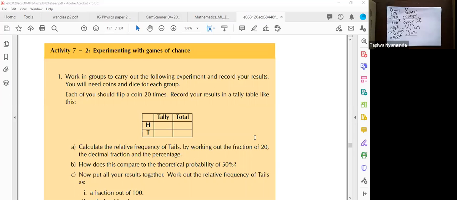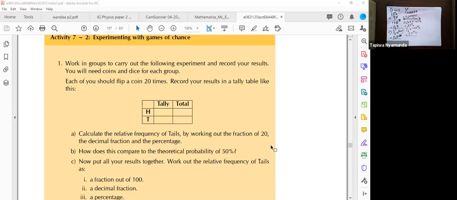Again, it requires us to work in groups. You can work on your own, or you can be a group with me. This is our group. So it says, work in groups to carry out the following experiment and record your results. You will need coins and dice for each group. So we just assume we discuss and see if we can get to the actual answer. Each of you should flip a coin 20 times. Record your results in a tally table like this.